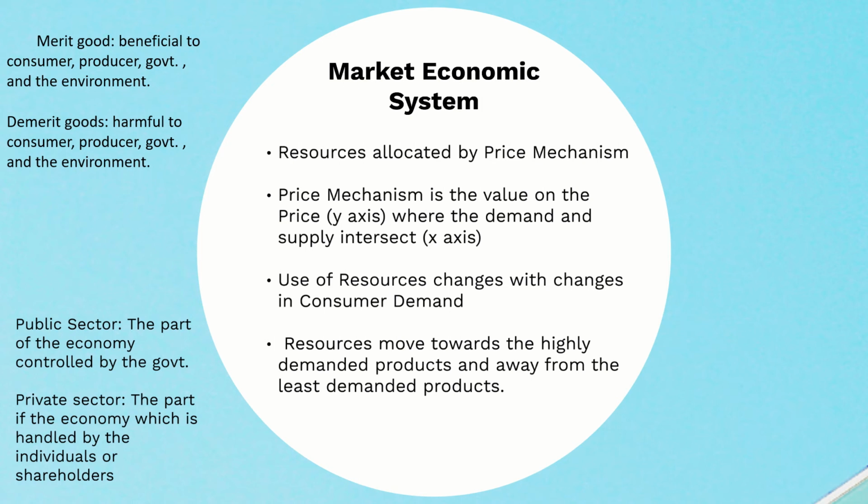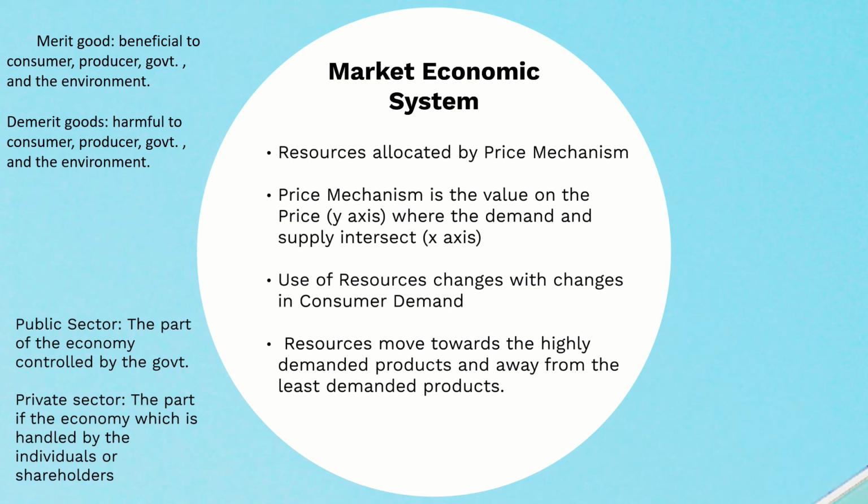So use of resources changes with change in consumer demand. People are not asking for domestic cranes, but they are demanding imported cranes. So domestic crane demand falls, and there is not much profit in domestic cranes. The automobile sector is being highly demanded.